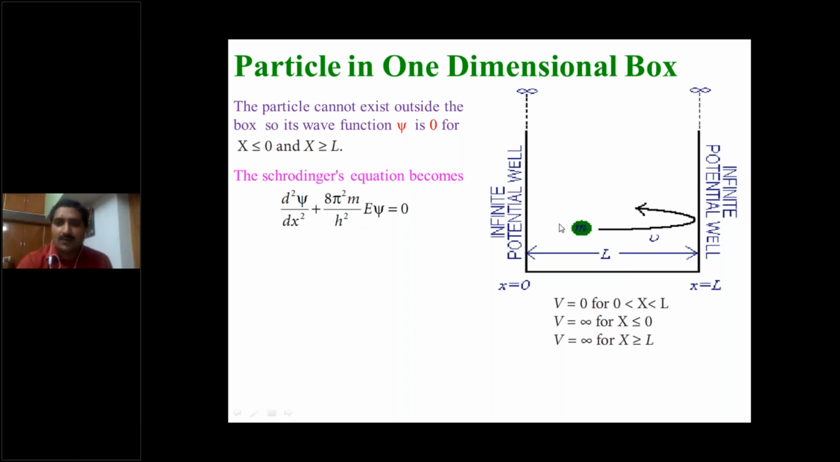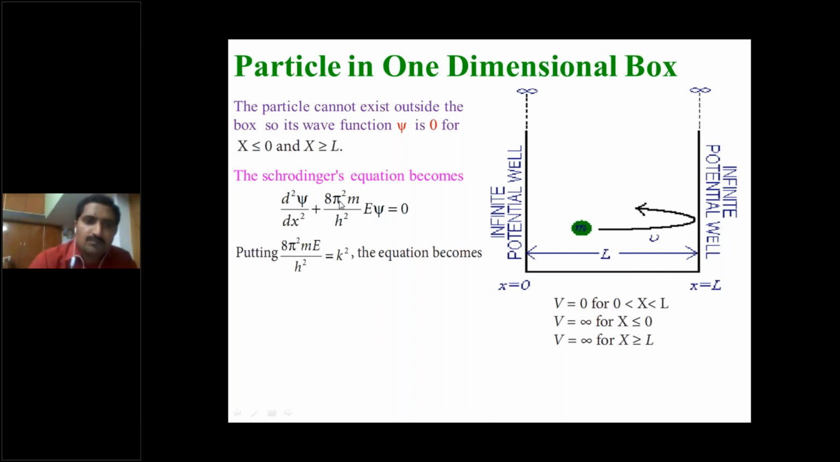Here inside the potential box, we consider the particle's potential energy is 0. So that's why we eliminate v. So finally e into psi is equal to 0. So put 8 constant, pi square constant, mass of the particle constant, Planck's constant, and e also may be constant for a particle in a particular direction. So put 8 pi square m by h square into e is equal to k square in the above equation.